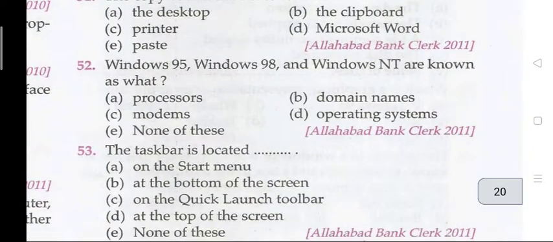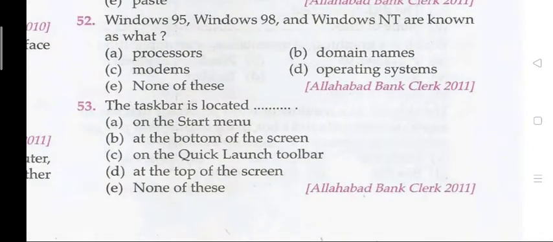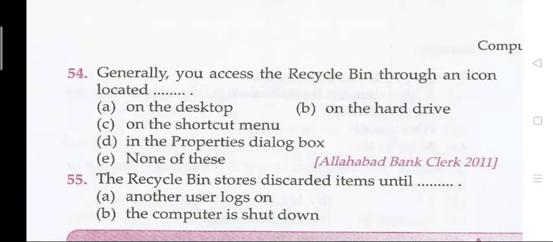Question 52. Windows 95, Windows 98 and Windows NT are known as that. That is your D, operating system. Question 53. The taskbar is located B, at the bottom of the screen. Question 54. Generally, you access the recycle bin through an icon located. The right answer is A, that is on the desktop.